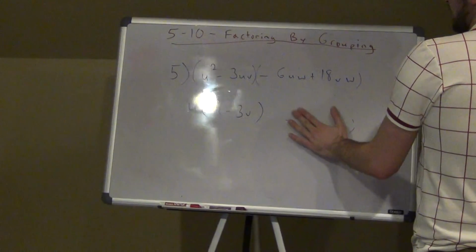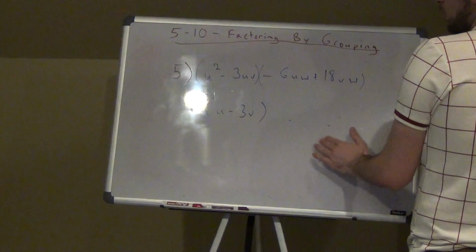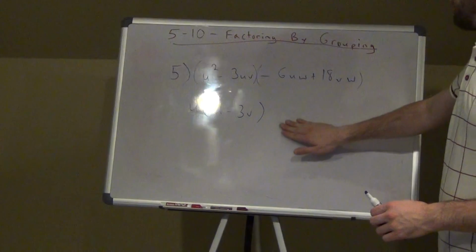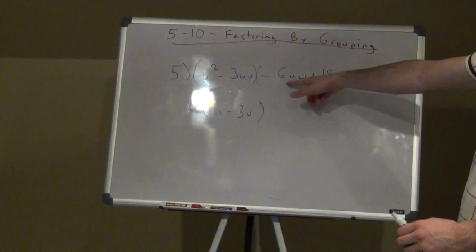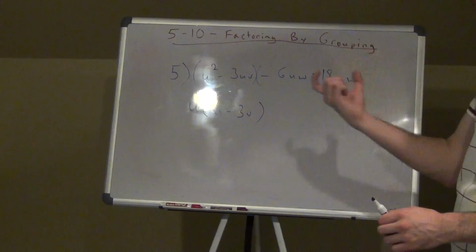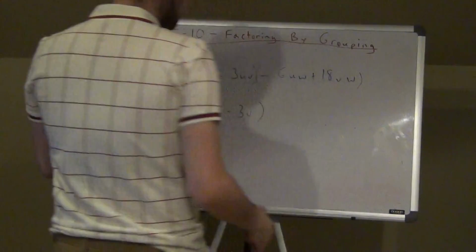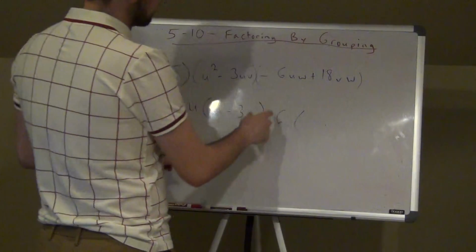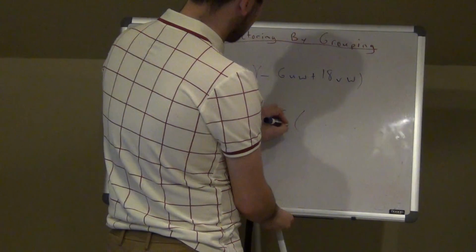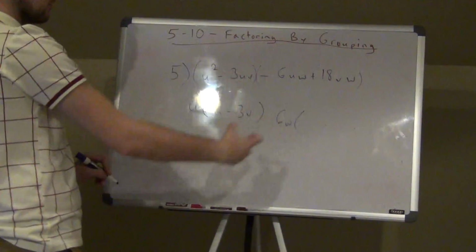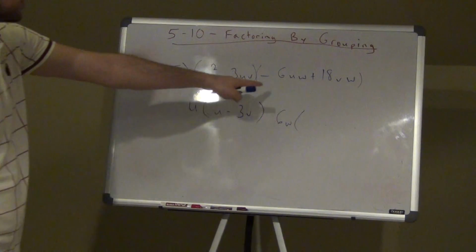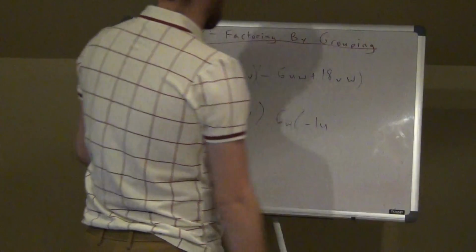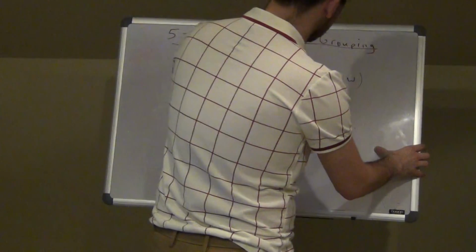First off, I know that here I can just take out a u and I'm left with u minus 3v. So again, I want to get the same thing in here, alright? So my greatest common factor here, if I factor this out, is the 6. 6 goes into 6 and 18, right? That's the greatest number that goes into both of them. So let's say I just take out a positive 6, right? When I do that, negative 6 divided by 6, and I know they have a w in common, is going to be negative 1u, and then 18 divided by 6 would be positive 3v.